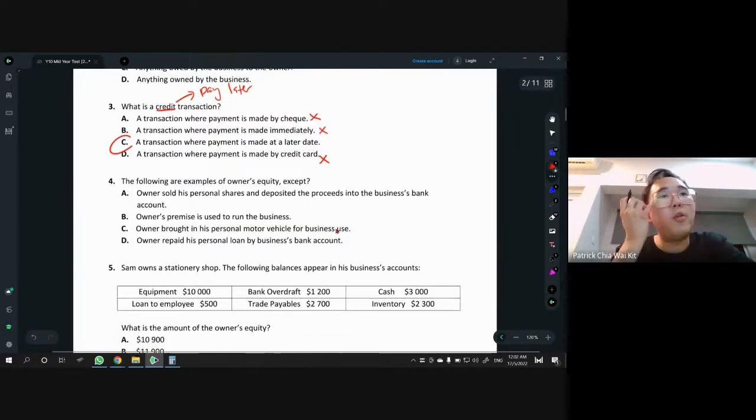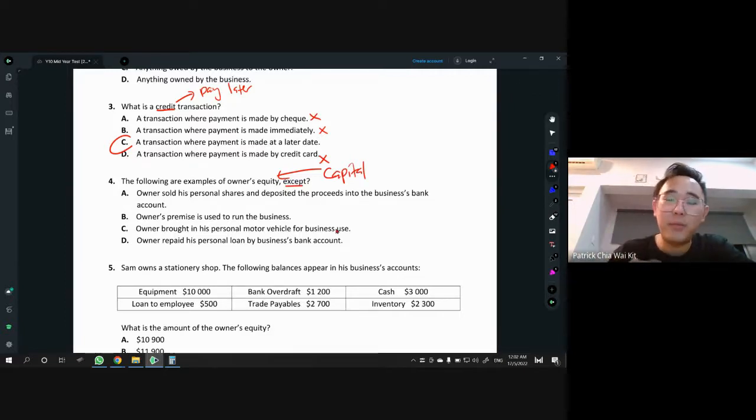Number 4, the following are examples of owner's equity except. So be careful, we are looking at except. So everything else is owner's equity. Owner's equity is another word for capital. Capital is what is contributed by the owner to the business, or also known as what we owe to the owner.